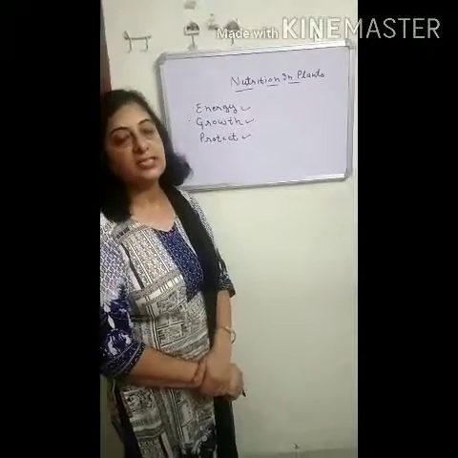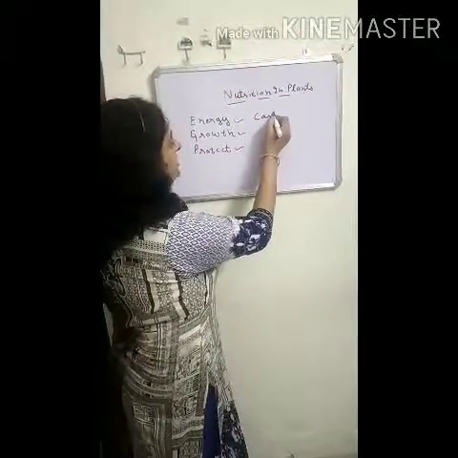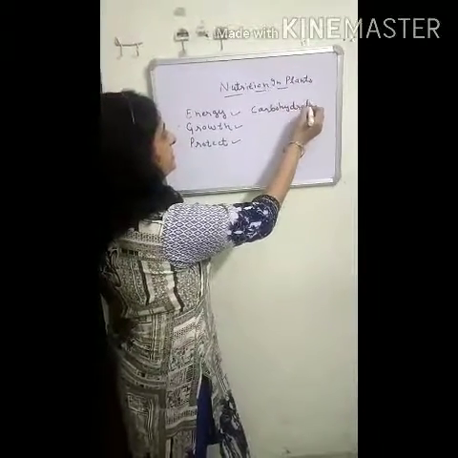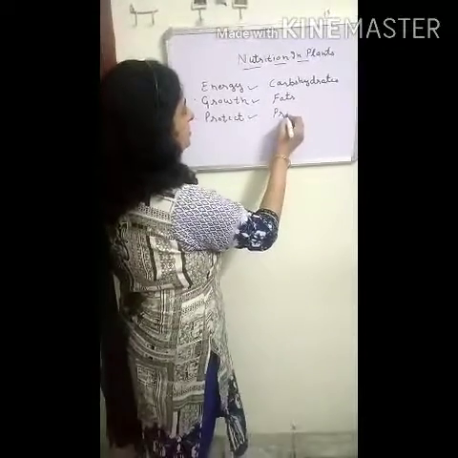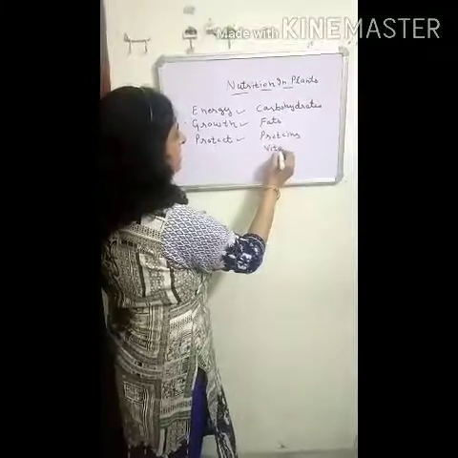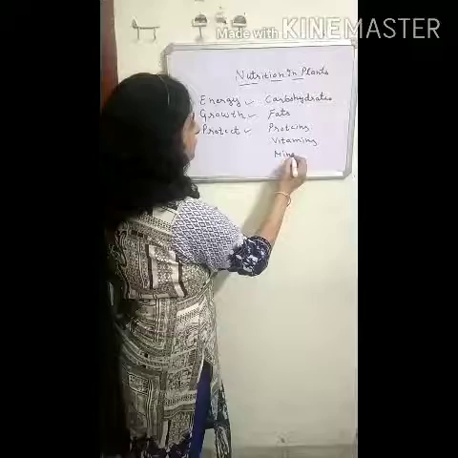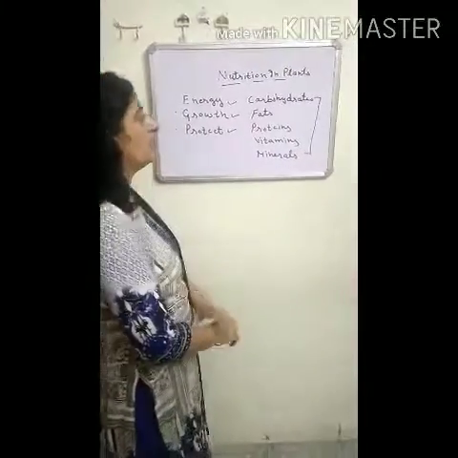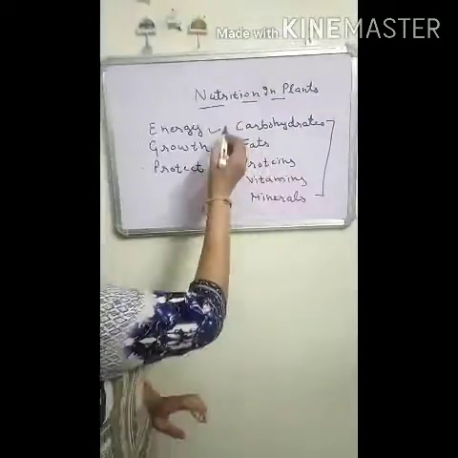The nutrients present in our food are carbohydrates, fats, proteins, vitamins and minerals. These are the different nutrients present in our food which help our body to do different activities.